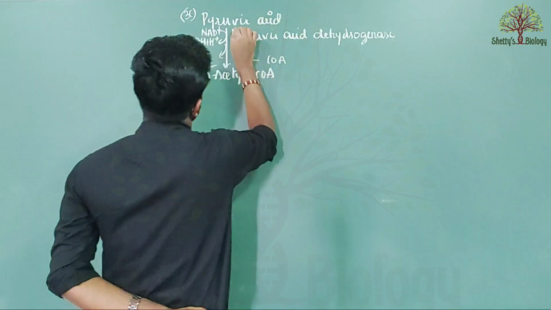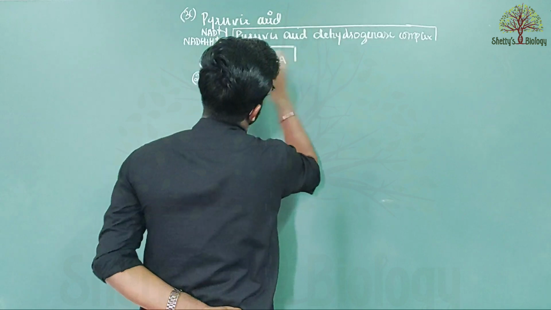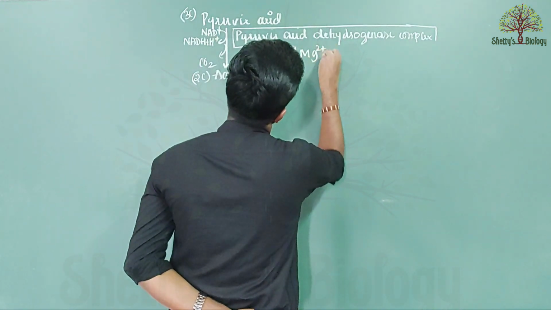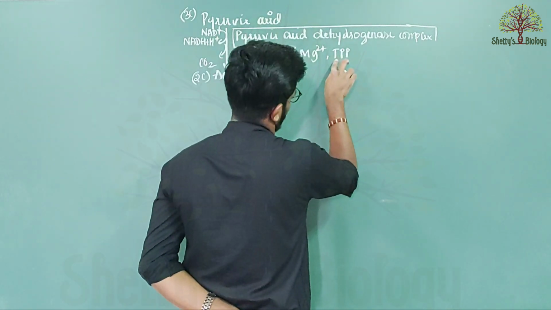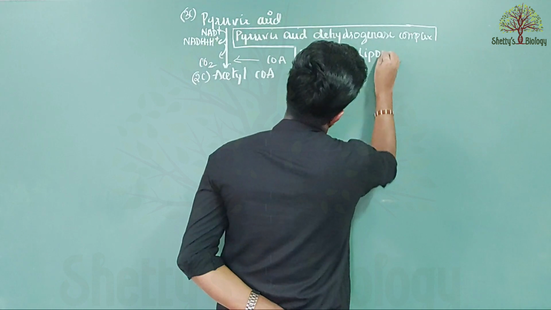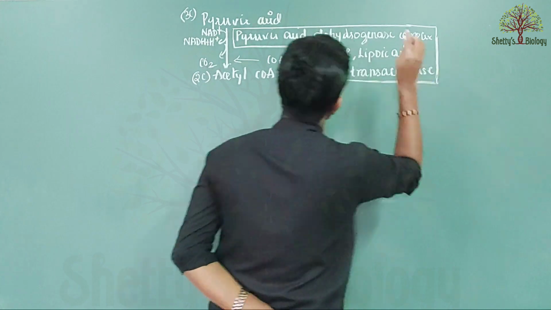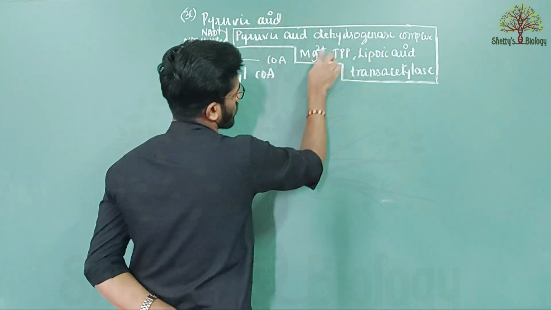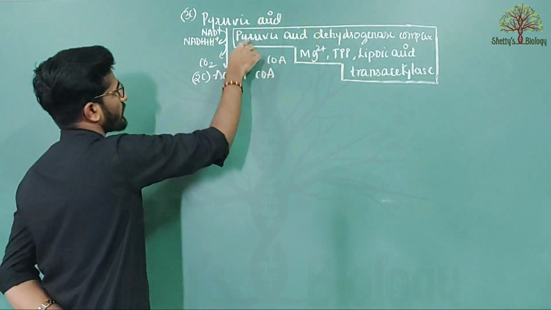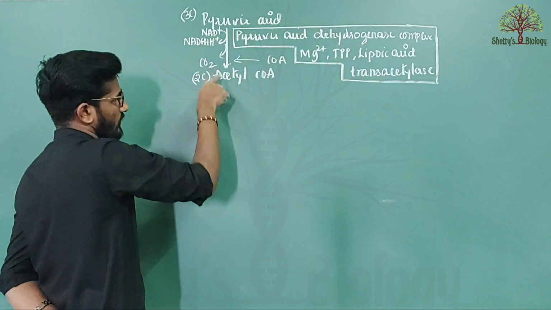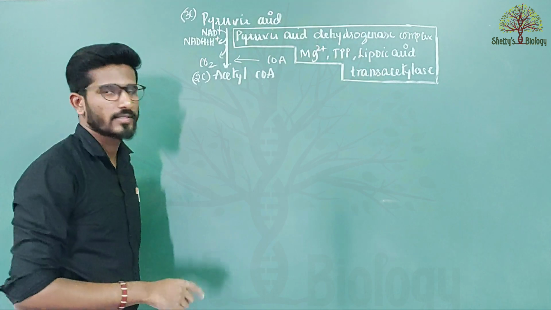but it has different components, so it is called pyruvic acid dehydrogenase complex. This complex includes magnesium 2 plus, TPP. TPP means thiamine pyrophosphate, as well as this complex consists of lipoic acid and transacetylase. Here pyruvic acid dehydrogenase catalyzes the reaction, so that pyruvic acid is converted into acetyl coenzyme A, and this step is called the intermediate step.